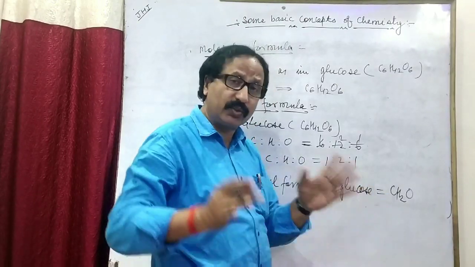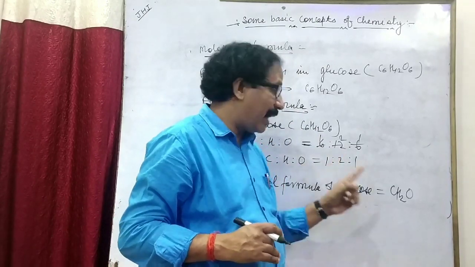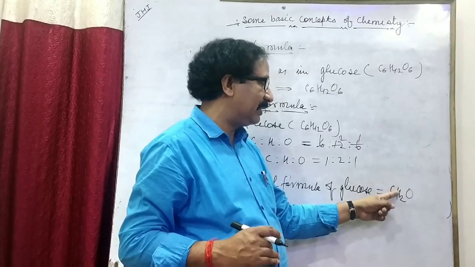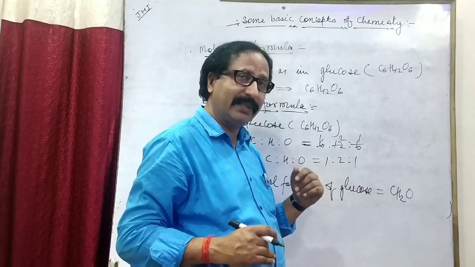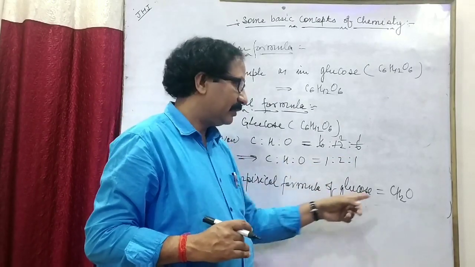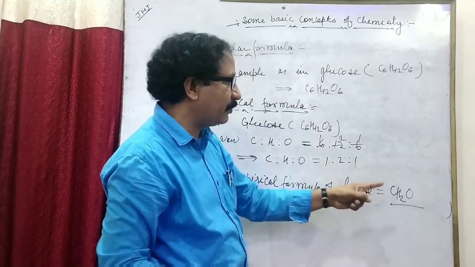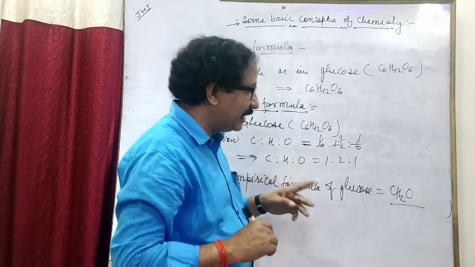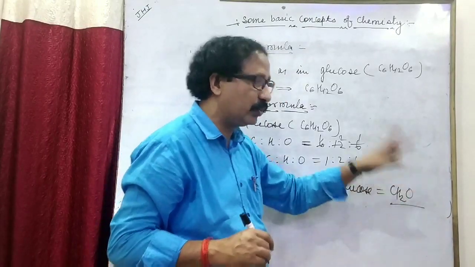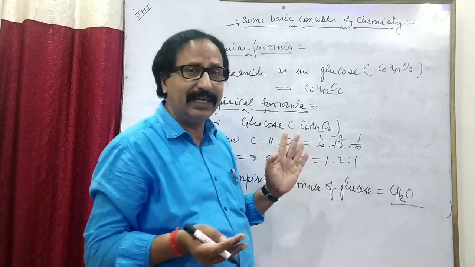This empirical formula is used to explain one thing, that the ratio between the atoms of carbon, hydrogen and oxygen is given as 1:2:1. That is going to be clear through this formula, CH2O. This formula explains that the ratio between carbon, hydrogen and oxygen is 1:2:1. This is known as empirical formula.